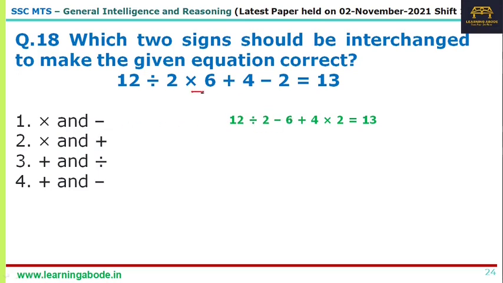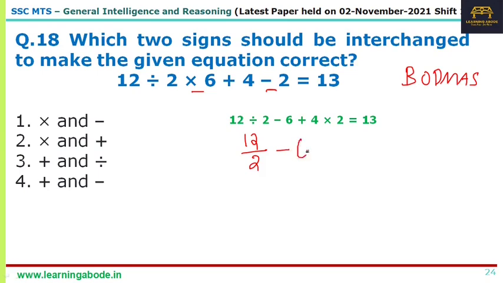Okay, so here I've tried to interchange the multiplication and minus. Again, you have to follow the BODMAS rule: bracket, division, multiplication, addition, subtraction. So 12 by 2, minus 6 plus 4 into 8. In priority, multiplication comes first. So let's just look at the relation. 12 by 2 is 6, 6 minus 6 is 0, 4 into 2 is 8. So that's not my answer. So option 1 is ruled out.